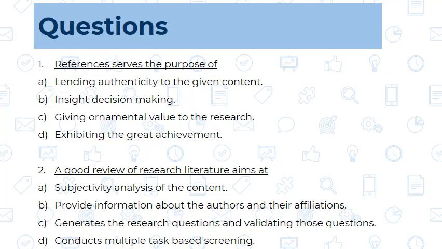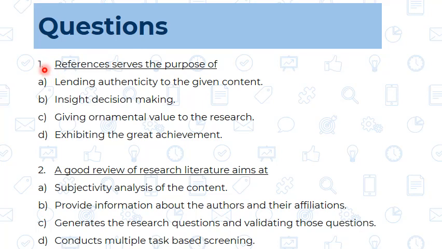Now these are two sample questions based on the format of thesis writing. If you want to check yourself, you can answer in the comment box. First question: the references serve the purpose of what? What is the purpose of the references? First option, lending authenticity to the given content, meaning it increases authenticity. Second, insight into decision making. Third, giving ornamental value to the research. And fourth, exhibiting great achievement.